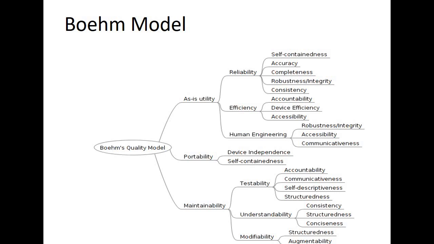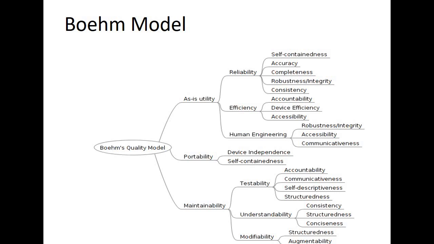Now next one is Boehm's model. As I said, Barry Boehm has contributed a lot in software engineering. In this particular model, although from the figure it looks complicated, in actual it is not that complicated.